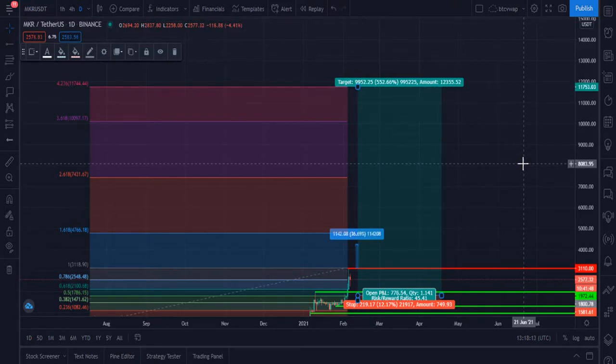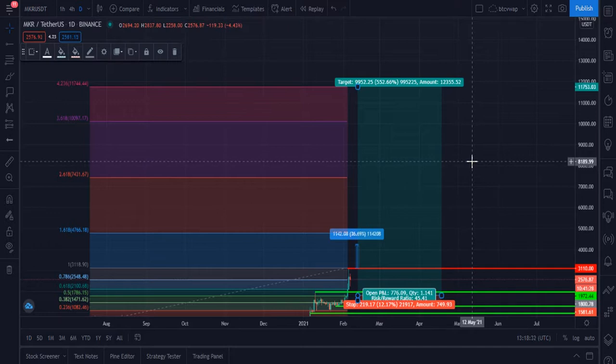$11,750. I think definitely it will give you 550% profit if you buy MKR from the $1,800 level and put your stop loss at $1,500 or $1,518 level, then definitely it will give you maximum gain.